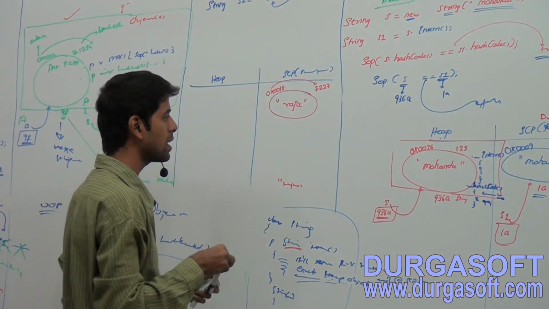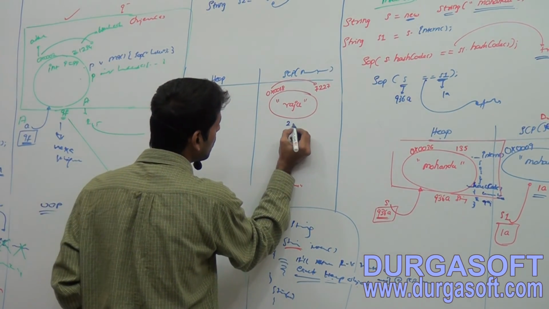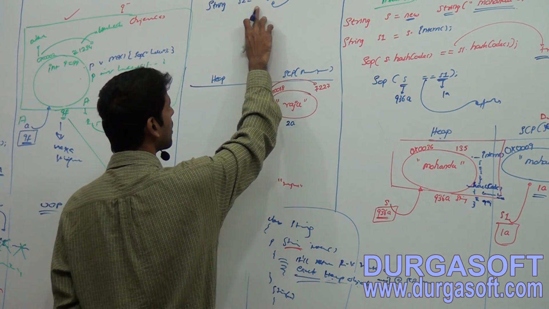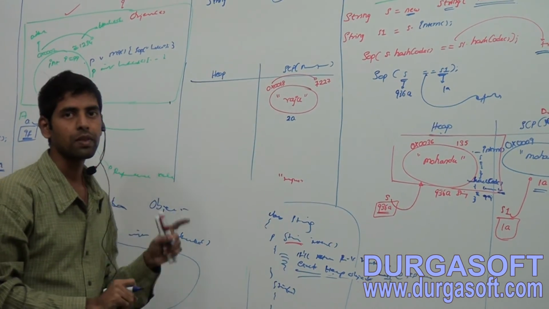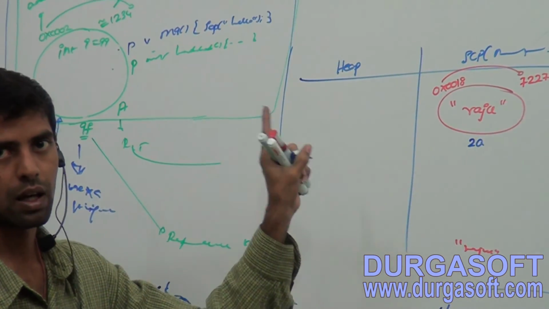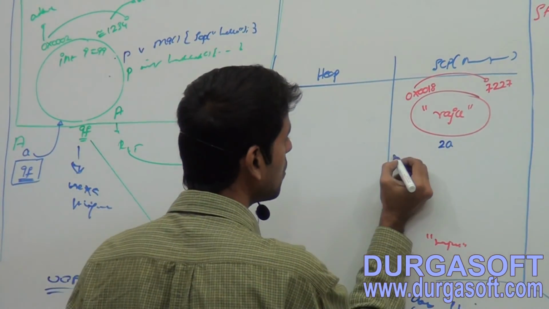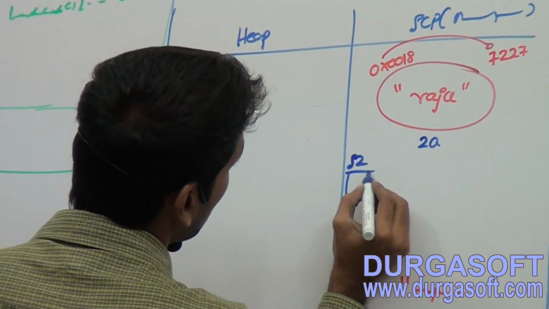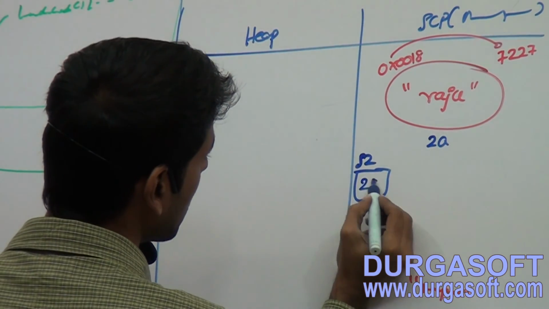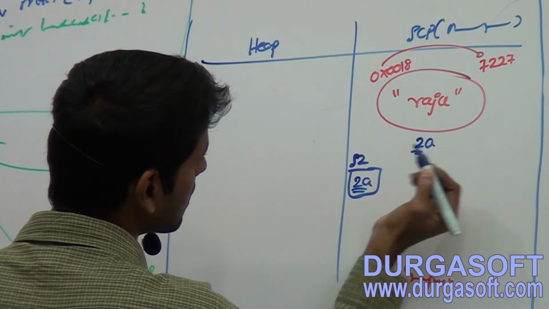Let that reference be 2a, and that will be assigned to variable s2. Till here I hope no doubts. Now s2 is a variable having data 2a.